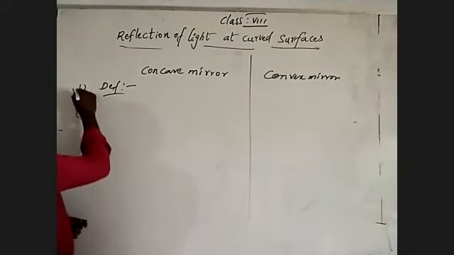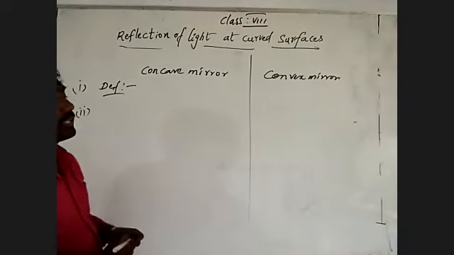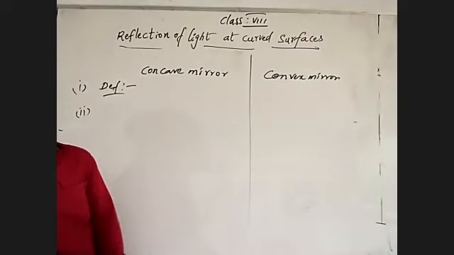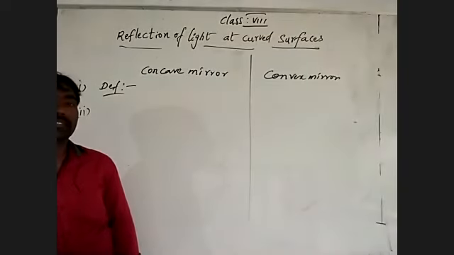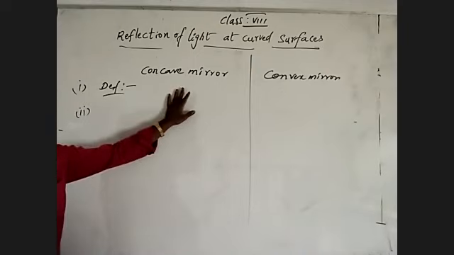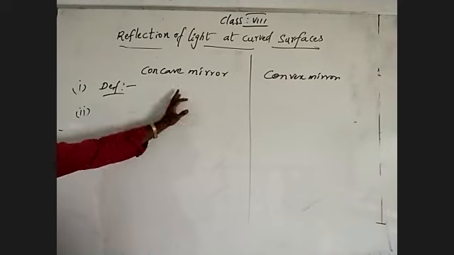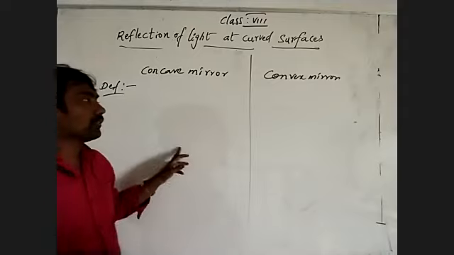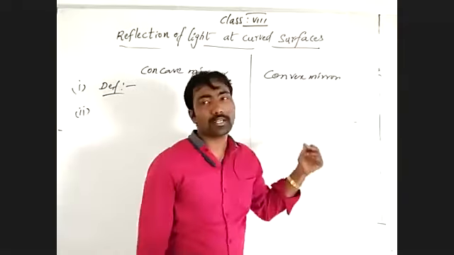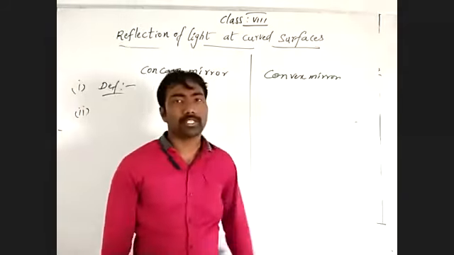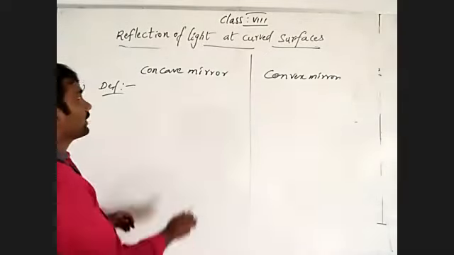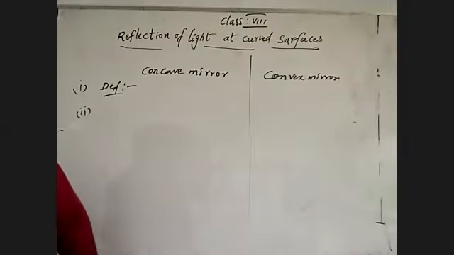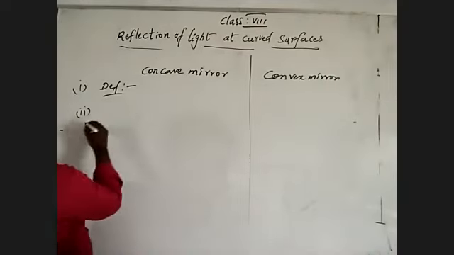And second thing, the mirror where the reflection of light takes place from a part of the inner curved surface is a concave mirror. Reflection taking place from a part of the outer curved surface is a convex mirror. Reflection from the inner curved surface is concave. Reflection from the outer curved surface is a convex mirror.